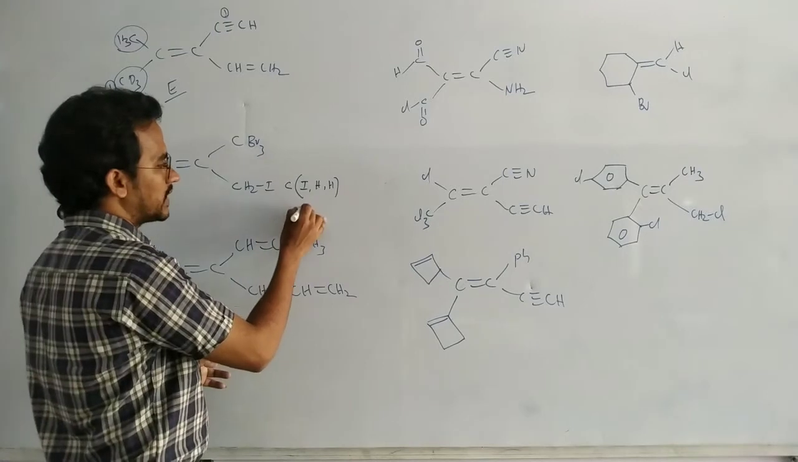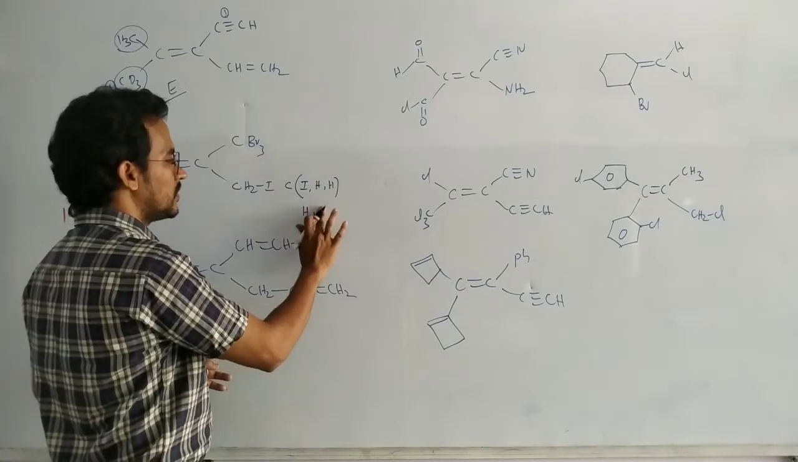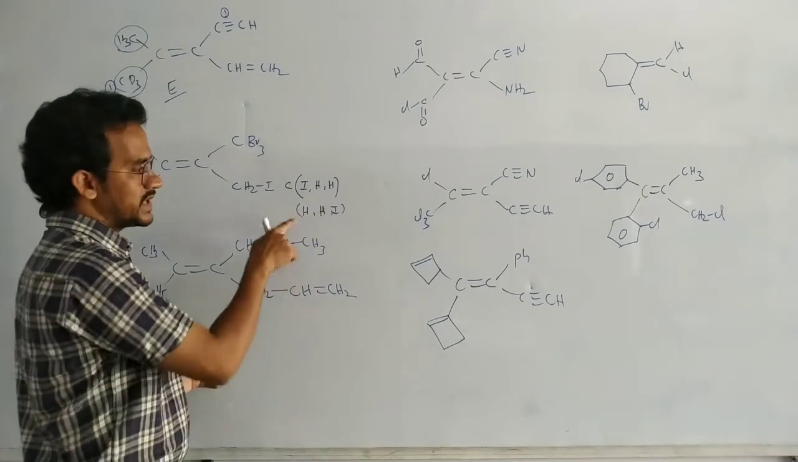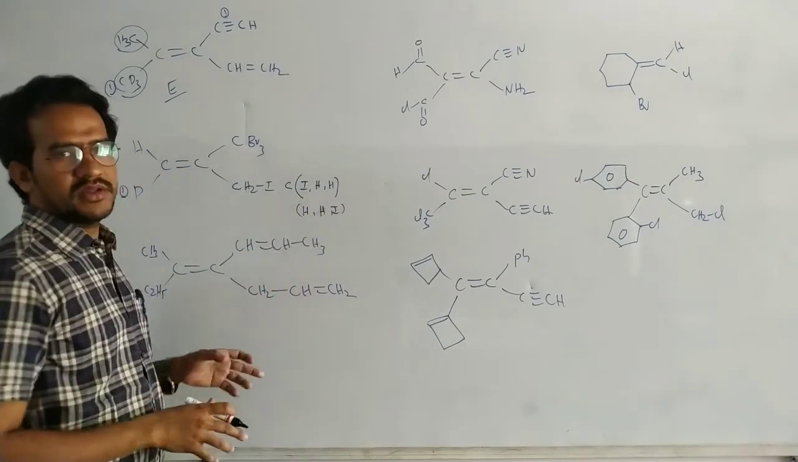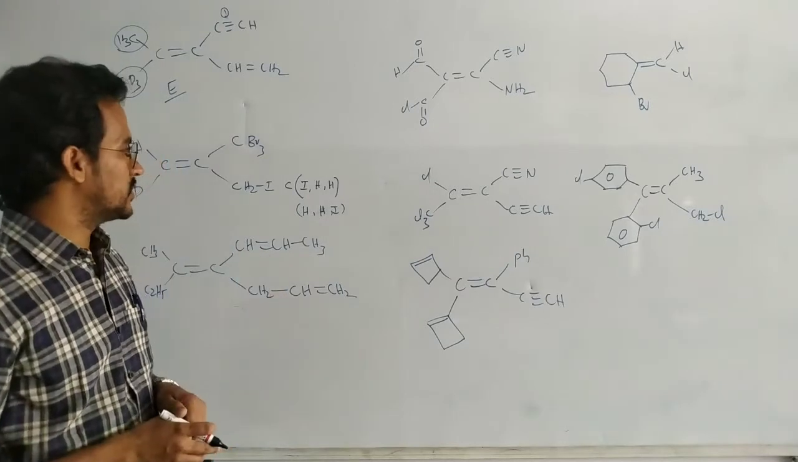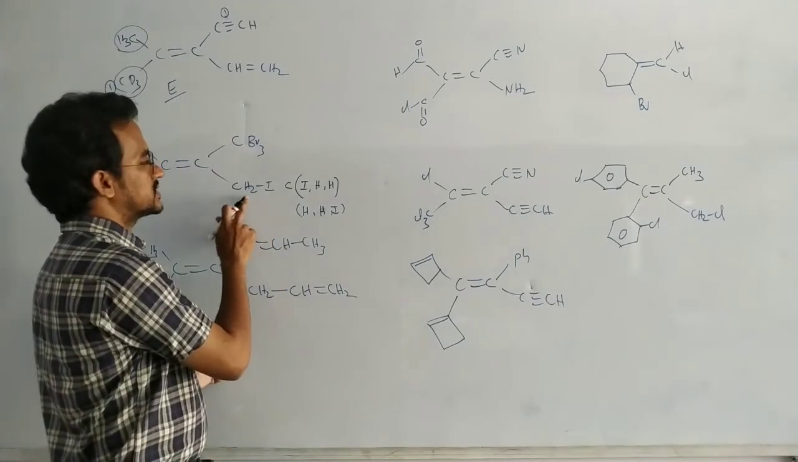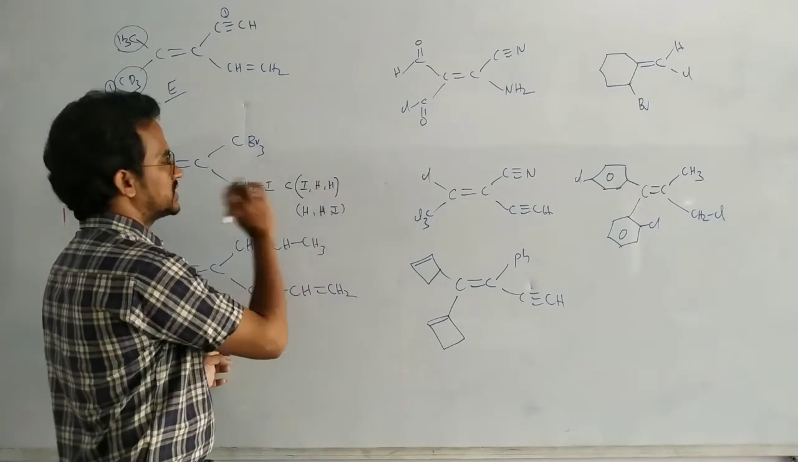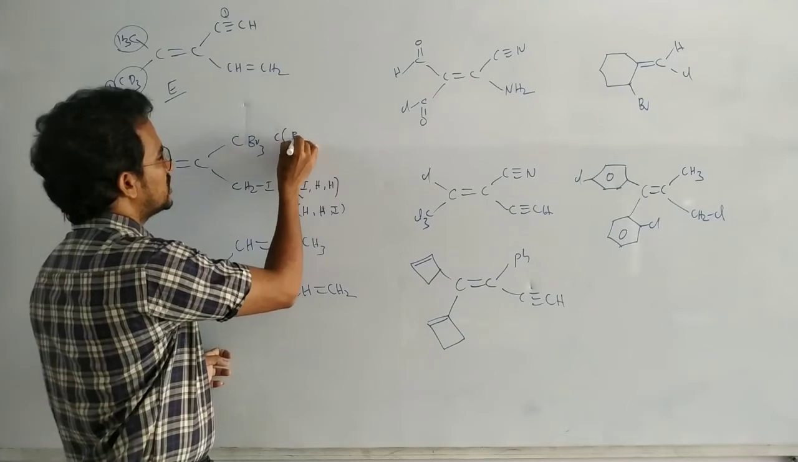Here we have to write in descending atomic number, but not increasing atomic number. Based on the higher atomic number groups, we are giving the E/Z name. So here we should write like this: this carbon attached to the iodine, 2 hydrogens. And this carbon attached to the 3 bromines.